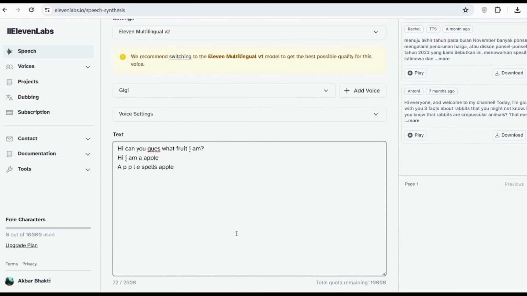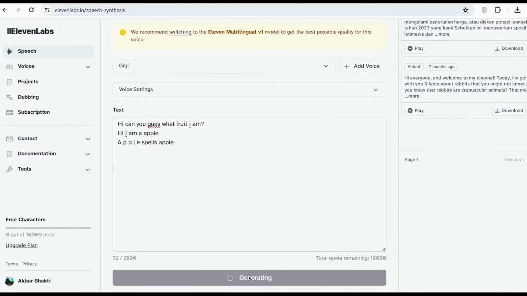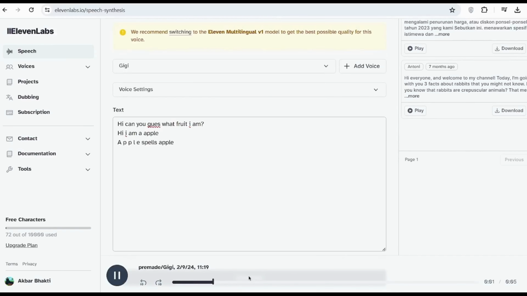After you've done that, all you need to do is hit generate. As you can see, it's done. Let's just take a look at what this sounds like.